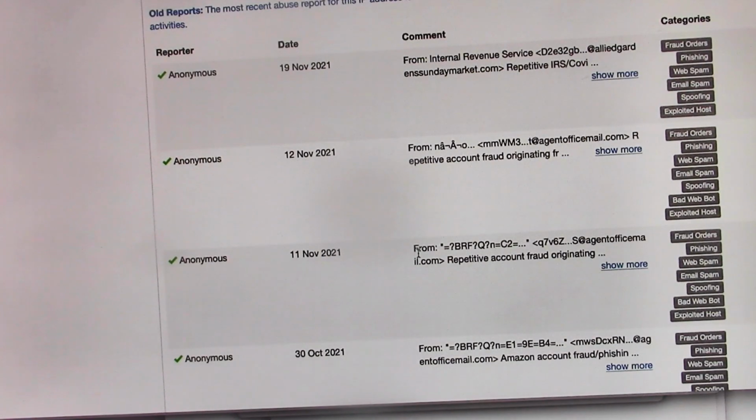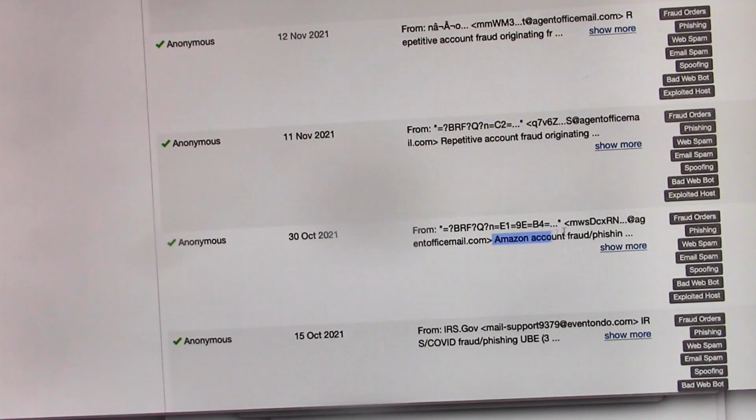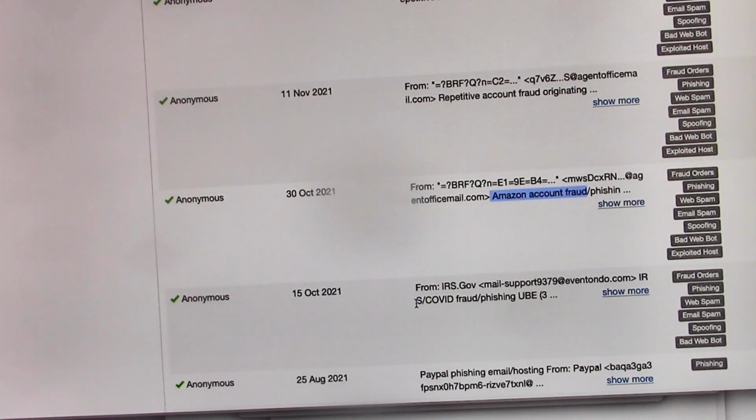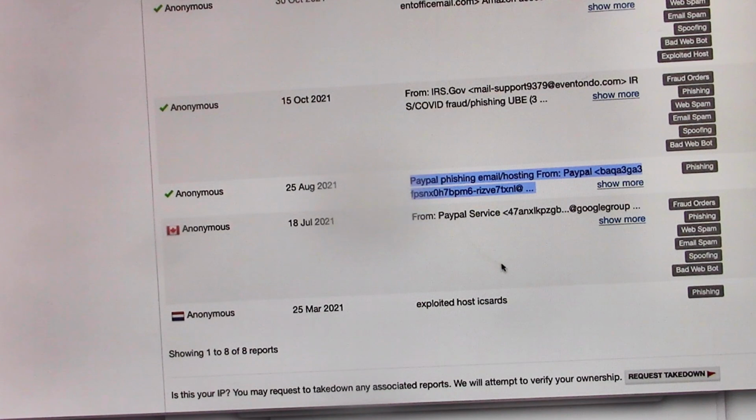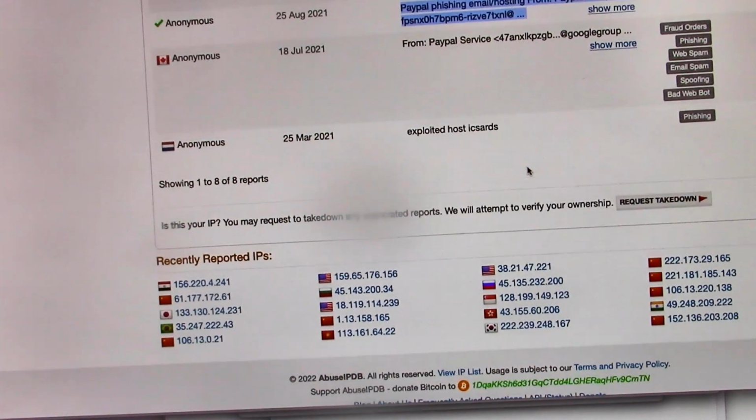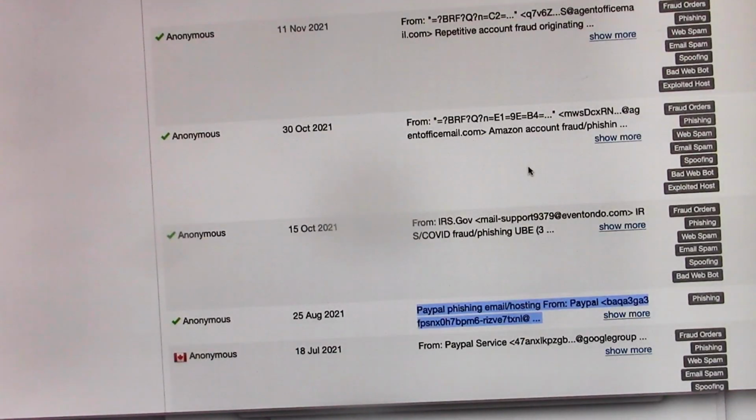Oh, and here's Amazon account fraud phishing, and then a COVID fraud phishing. Oh, PayPal fraud phishing, from PayPal services. Exploited host. This is from Canada. This is from France. So we definitely know with full confidence that this is a bad site.